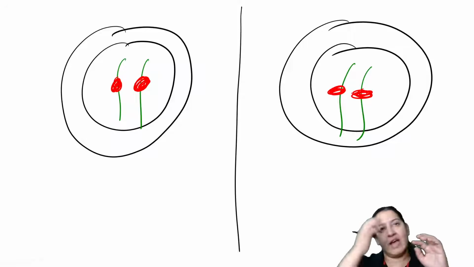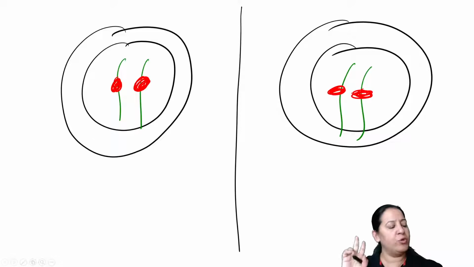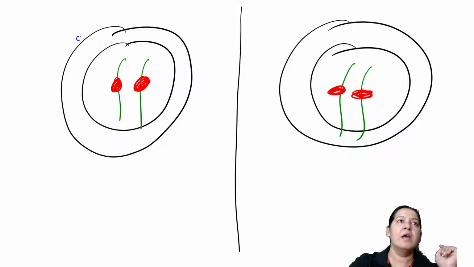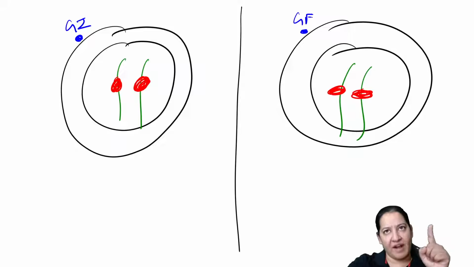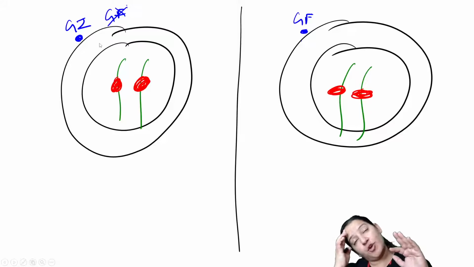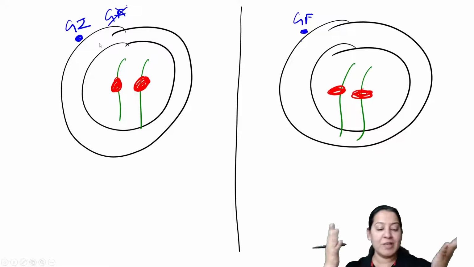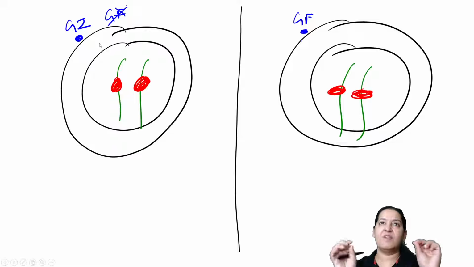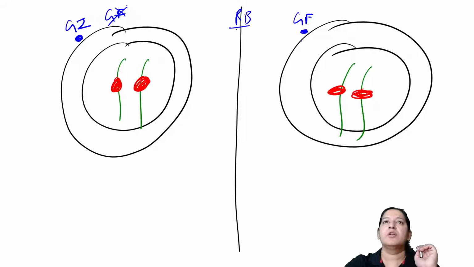Why am I taking two scenarios? I'm teaching you normally. Normally, two things can happen. What two things can happen? Normally, growth inhibitor can come and growth factor can come. Either growth factor is coming, or growth factor is absent and growth inhibitor is present. In which of the following scenarios will the retinoblastoma gene be activated? Please consider retinoblastoma gene is a tumor suppressor gene. So when will it be activated? When growth inhibitor is coming, it will be activated, or when growth factor is coming, it will be activated.